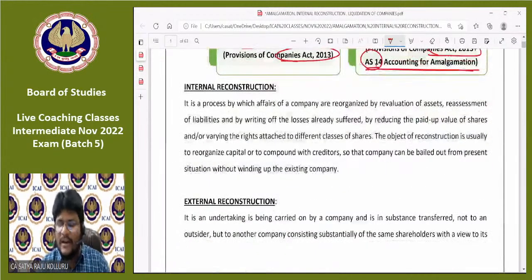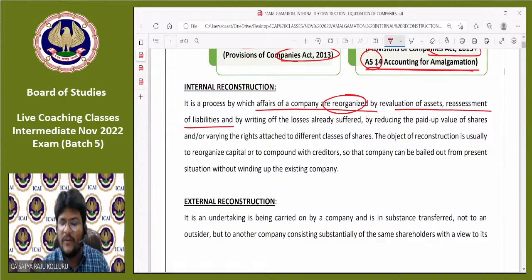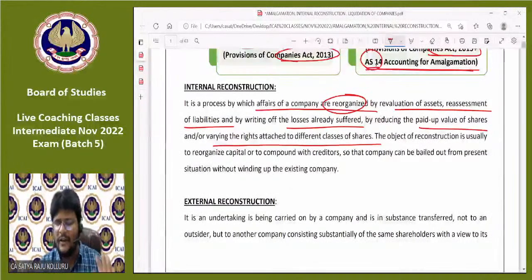Sir, in case of internal reconstruction, what are you going to do? It is a process by which the affairs of the company are reorganized by revaluation of assets and reassessment of liabilities, by writing off the losses already suffered, by reducing the paid-up value of the shares or varying the rights attached to different classes of shares. Such issues I have not discussed in depth; we are going to discuss them in the chapter on internal reconstruction.